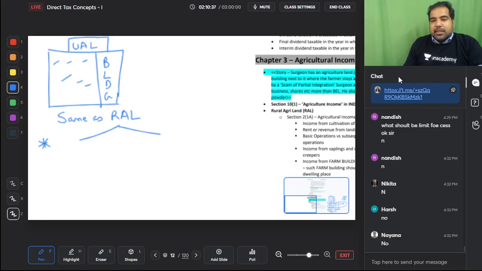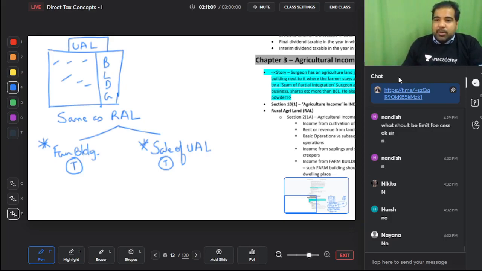One is, in this case, the income from your farm building, whether you store grains or whether you store people here or whether you make a hotel of this, doesn't matter, we will tax it. Yes, this becomes taxable because now this is an urban area. In an urban area, you know, space is always a problem. And second, the sale of urban agriculture land is a very precious thing now because it is in an urban area, so hence this is taxable. So what is the difference between rural and urban agriculture land? 2 differences only. Income from farm building is taxable and sale of urban agriculture land is taxable. These are the only 2 differences between urban and rural agriculture land.